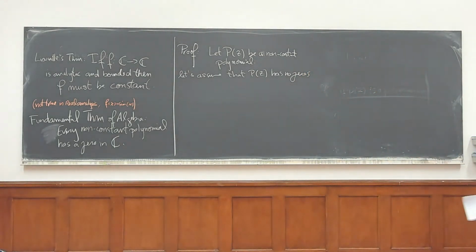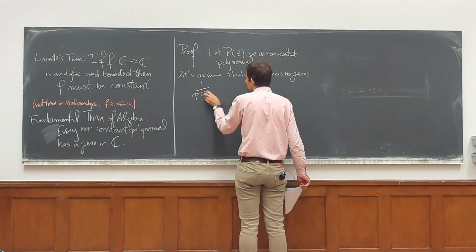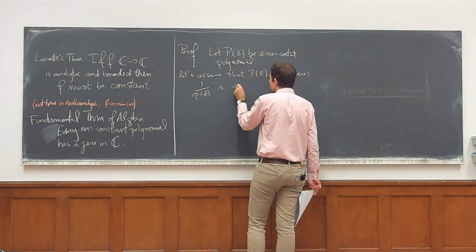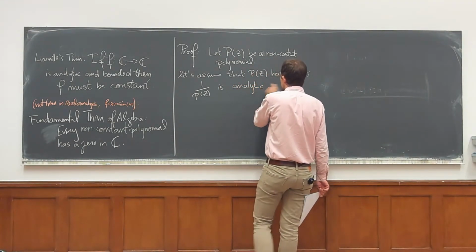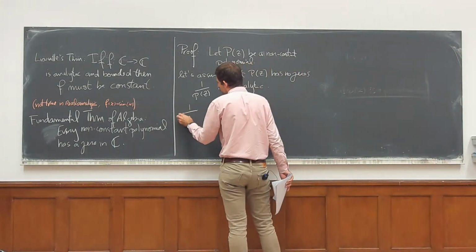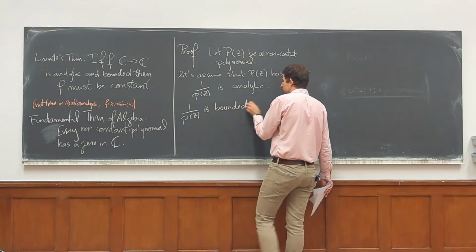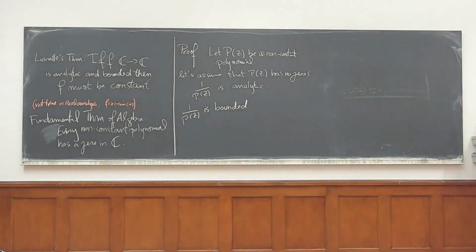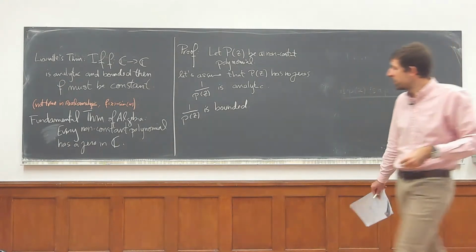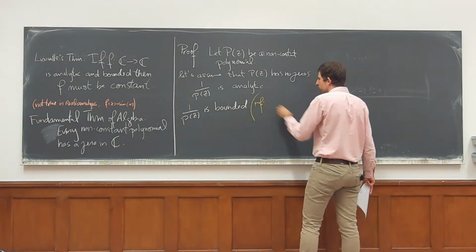If P of z has no zeros, the idea is that 1 over P of z is nice. So 1 over P of z is analytic, of course, because P of z has no zeros. Also, it's not hard to argue that 1 over P of z is bounded. We can do the actual calculations to argue this. Let me see if I can convince you with enough rigor, but not so much that I spend 15 minutes doing estimates. So why is this bounded? Let's prove this fact.